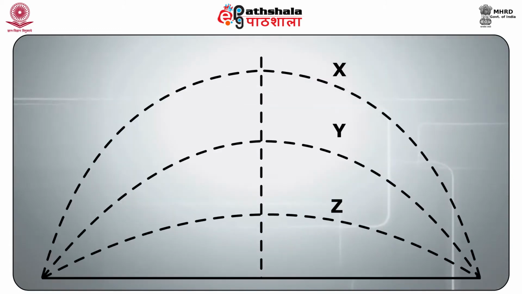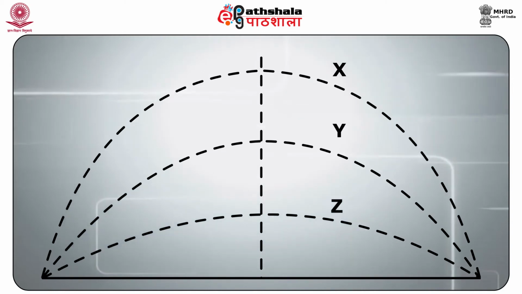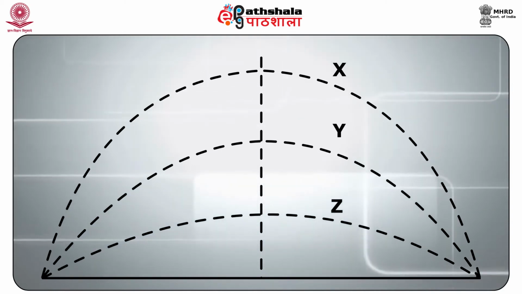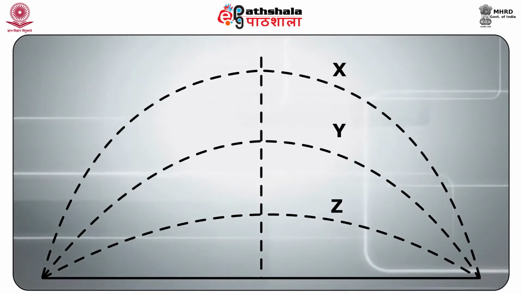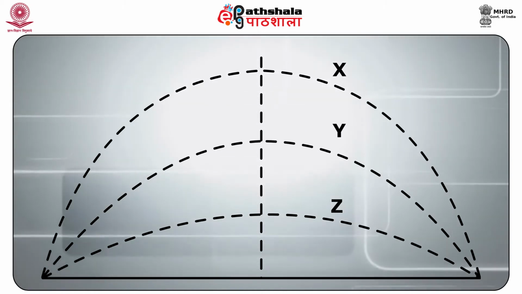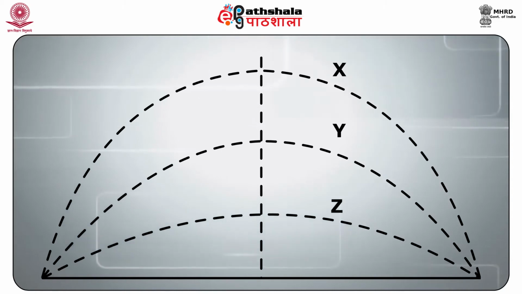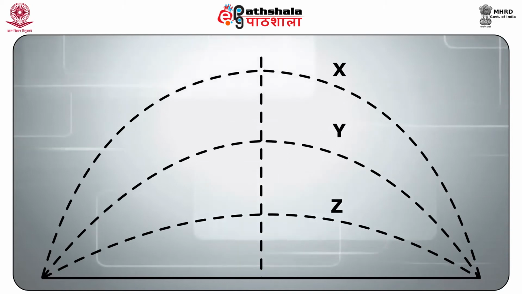Now, this figure indicates the dramatic effect of velocity increase in making the trajectories flatter. Here, x shows the trajectory of a projectile having a velocity of about 400 meters per second. The trajectories y and z have velocities in increasing order. The projectile z has more than double the velocity of x and a much flatter trajectory.